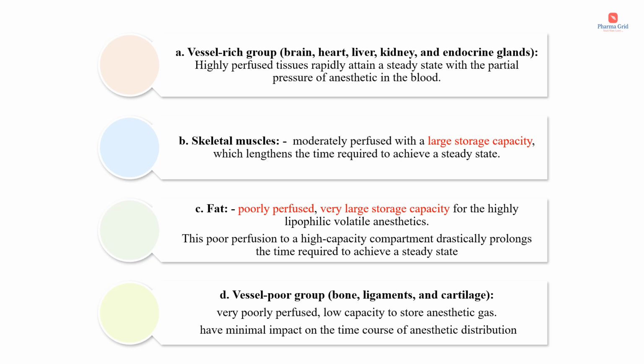And the fourth one is the vessel poor group. Examples include bone, ligaments and cartilage. It is very poorly perfused with a low capacity to store anesthetics. So these tissues have minimal impact on the time course of anesthetic distribution.